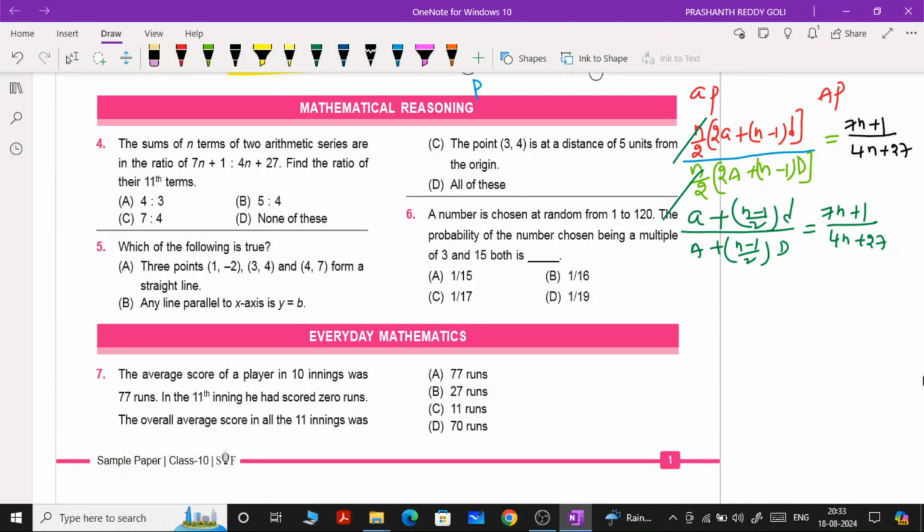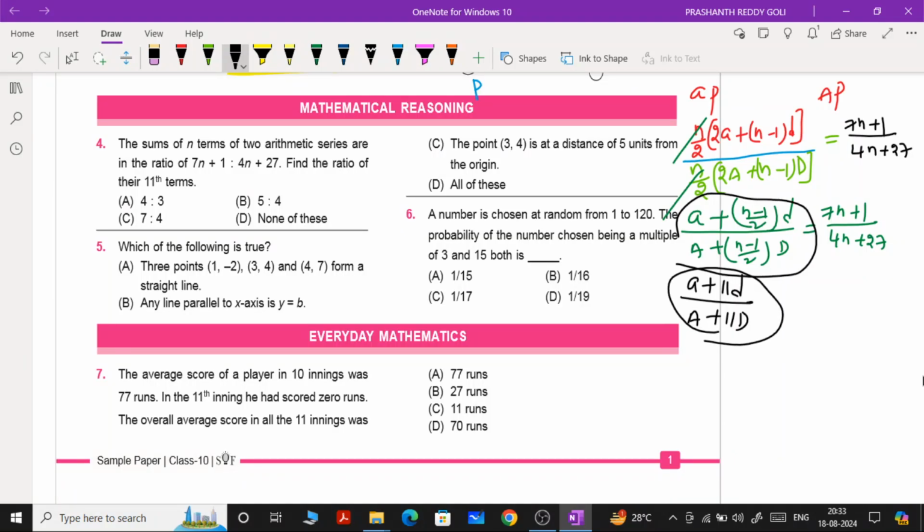Focus on this one. What he asked to find? He asked to find the ratio of the 11th terms. Ratio of 11th terms means simply we can take a plus 11d, and here capital A plus 11d. You focus on this LHS.